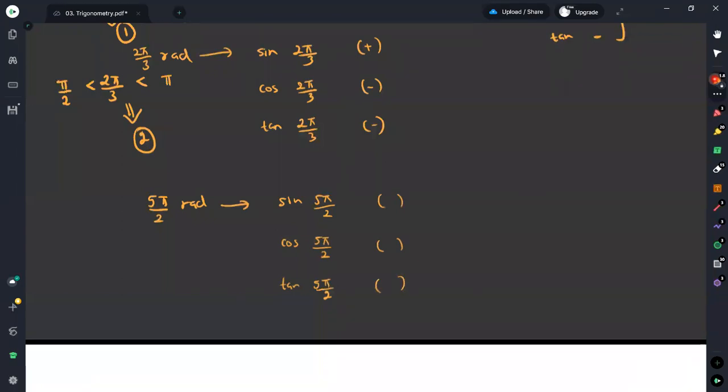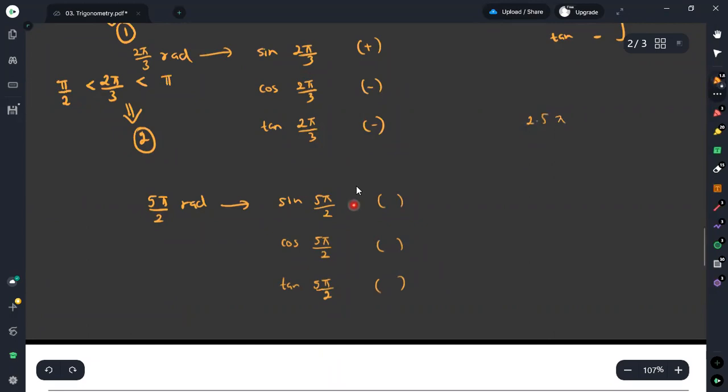If you are not familiar with these fractions, we can convert them into decimals as well. Again, I will take this as 5π divided by 3 radians. We need to identify it in this way.